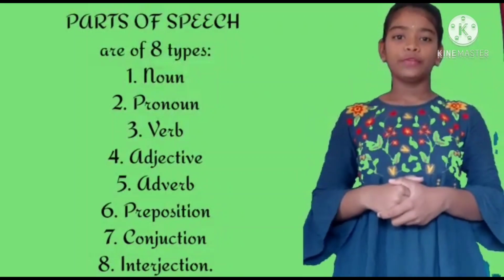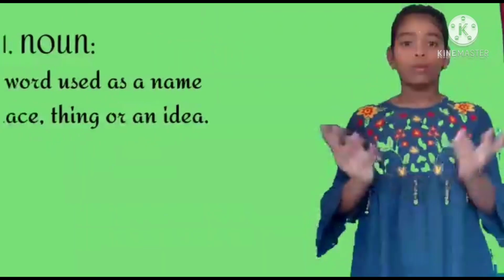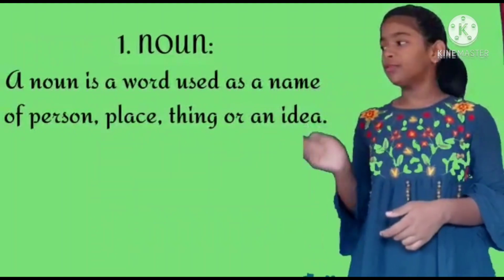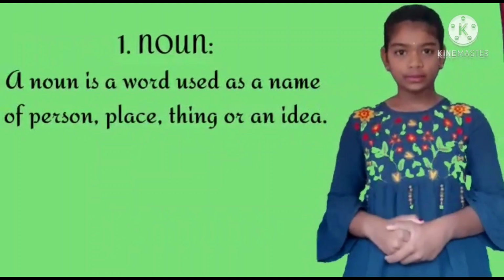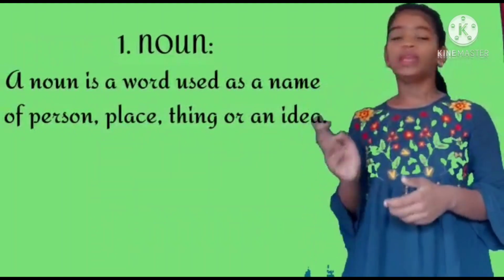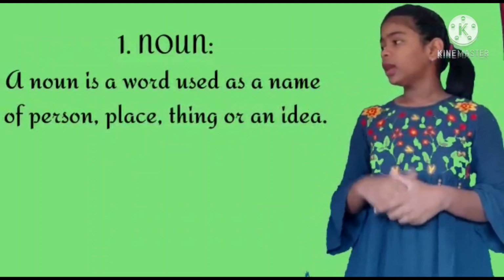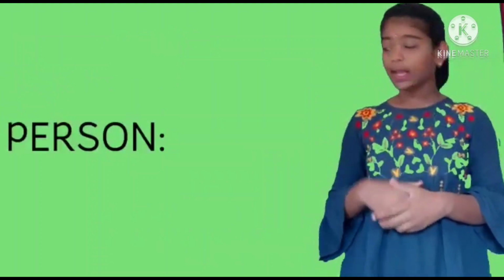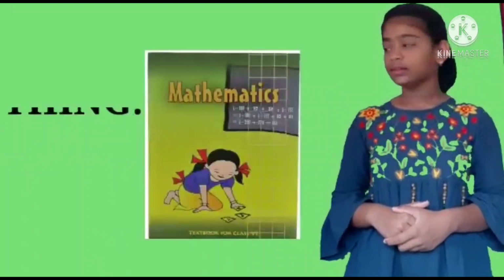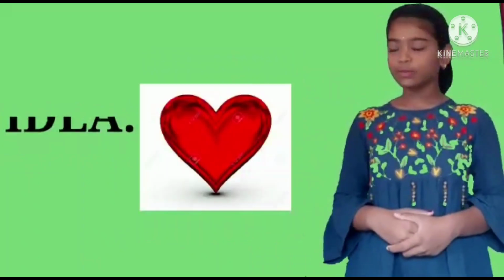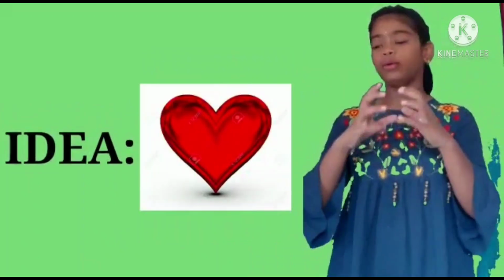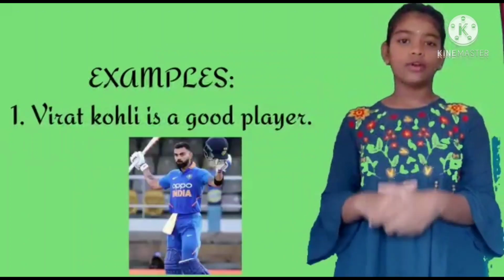Now, let me first tell you about noun. What is noun? Noun is a word used as a name of a person, place, thing or an idea. Person like MS Dhoni, place like Delhi, thing like a maths textbook, idea like love. These all are examples of noun.